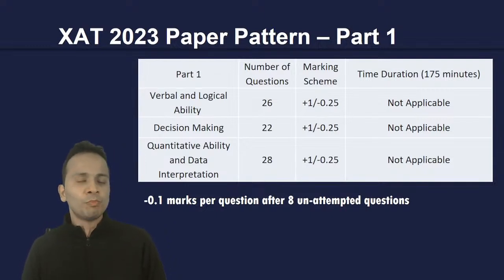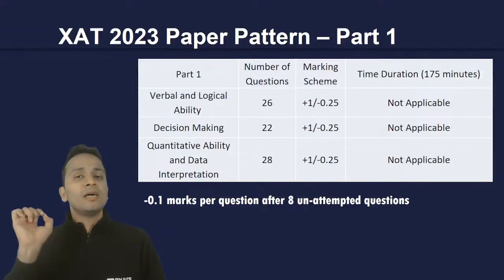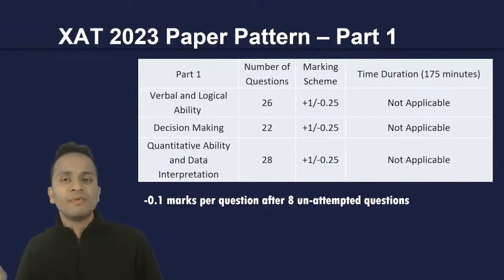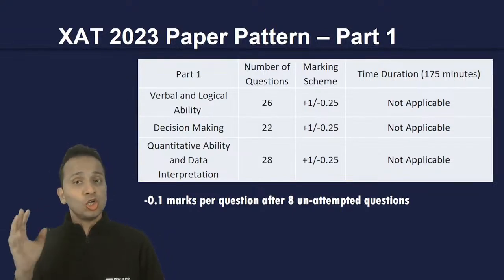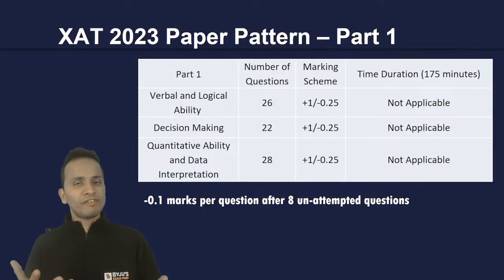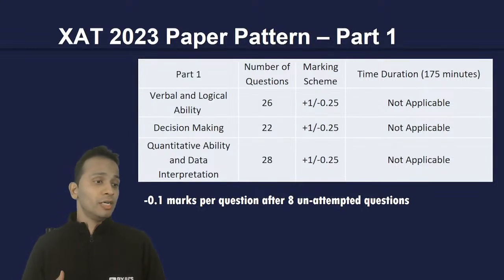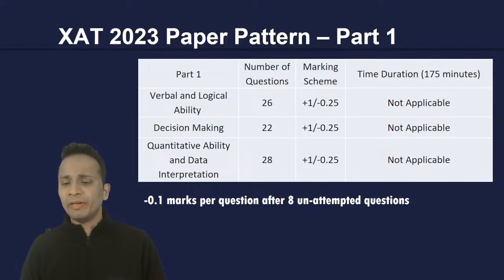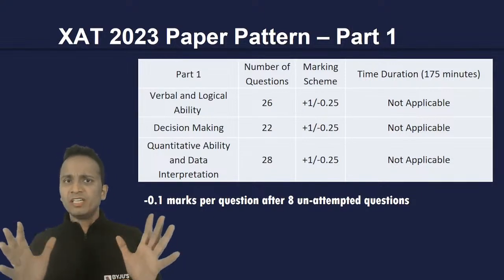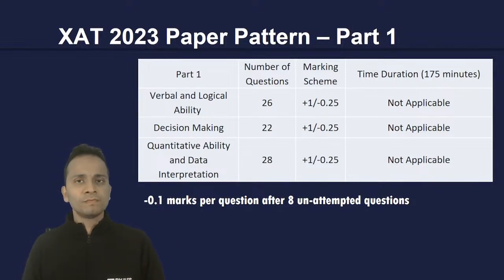First and foremost, do not divide the entire 175 minutes into three equal parts. Don't do that. I will tell you what I did when I attempted that examination.